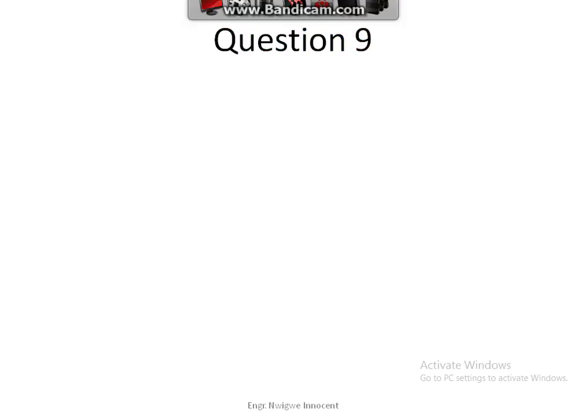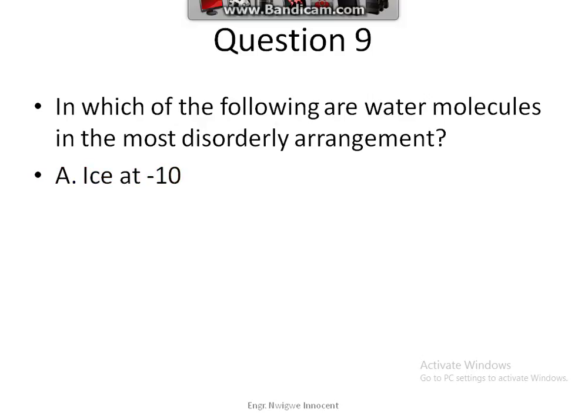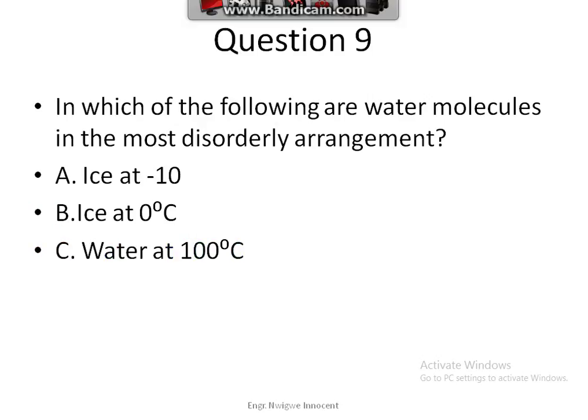Question 9. In which of the following are water molecules in most disorderly arrangement? A. Ice at minus 10 degrees Celsius. B. Ice at 0 degrees Celsius. C. Water at 100 degrees Celsius. D. Steam at 100 degrees Celsius.